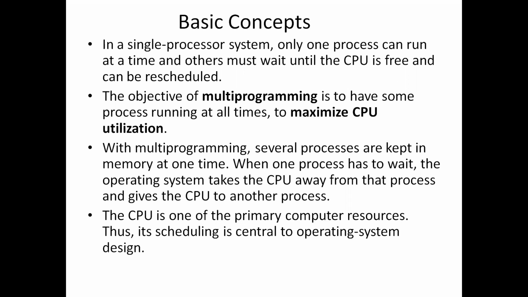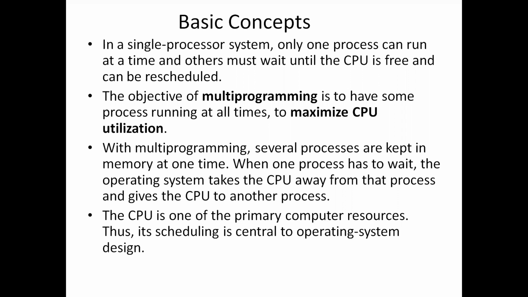In a single processor system, there is only one processor to run the process. So if we have 10 processes, any one can be executed by the processor here. In a single processor system, only one process can run at a time, and other processes must wait until the CPU is free.